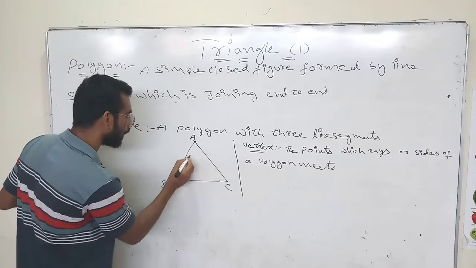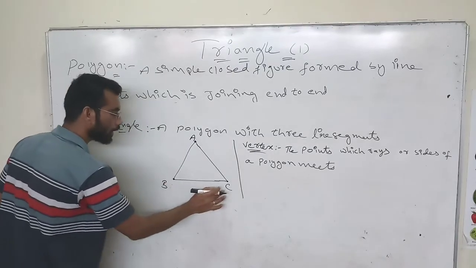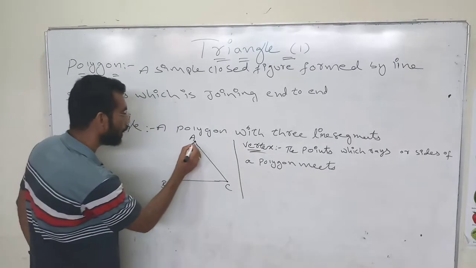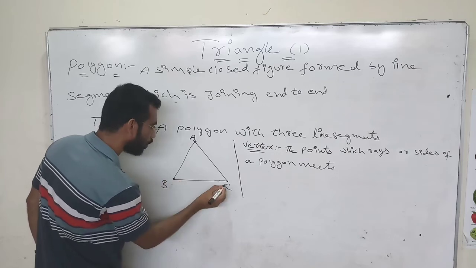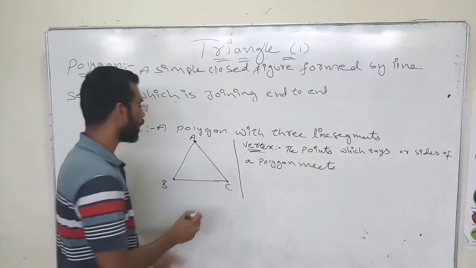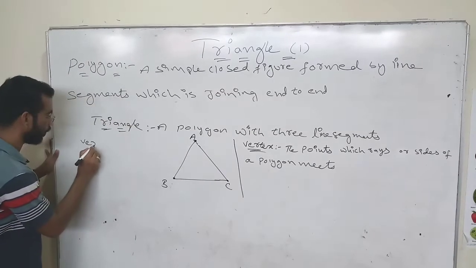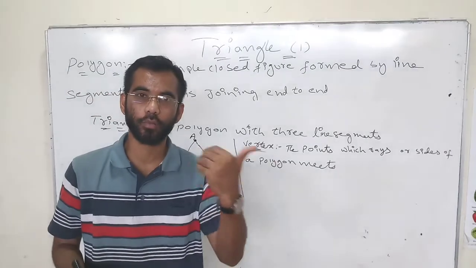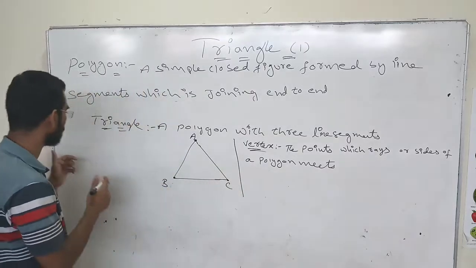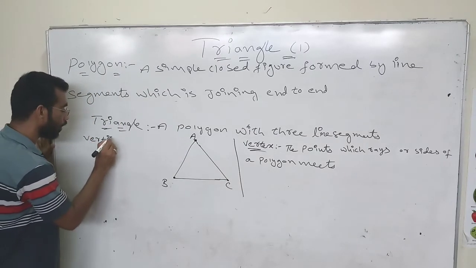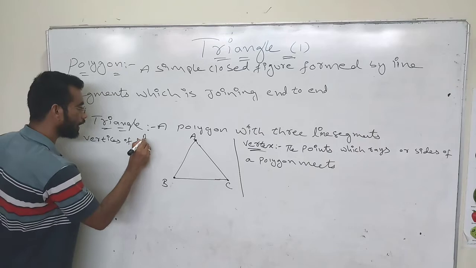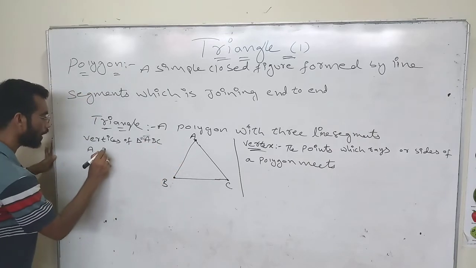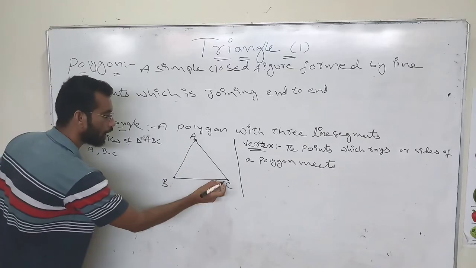See here, what are the sides? AB is a side, BC is a side, and AC is a side. And what are the vertices? A, B, C. See, 1, 2, 3. Three vertices. If there is more than one, it is called vertices. The vertices of the triangle are A, B, C. A, B, C are the meeting points.